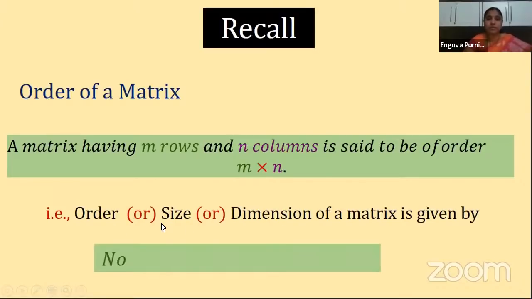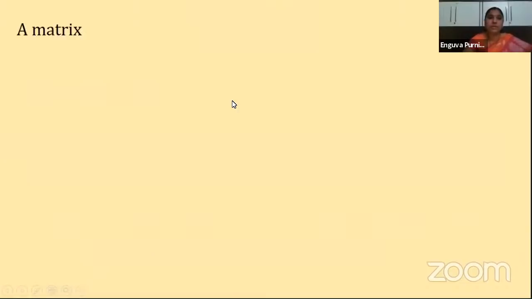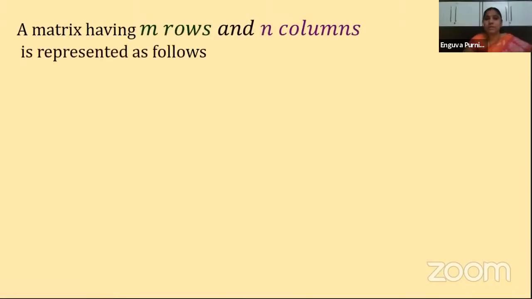Clear? So it is given by what? Number of rows by number of columns. Children, because there is a big gap between the first session and the second session, this time I am explaining the topics I covered in the previous session a little more clearly. Okay. Next one is a matrix having m rows and n columns, represented as follows.